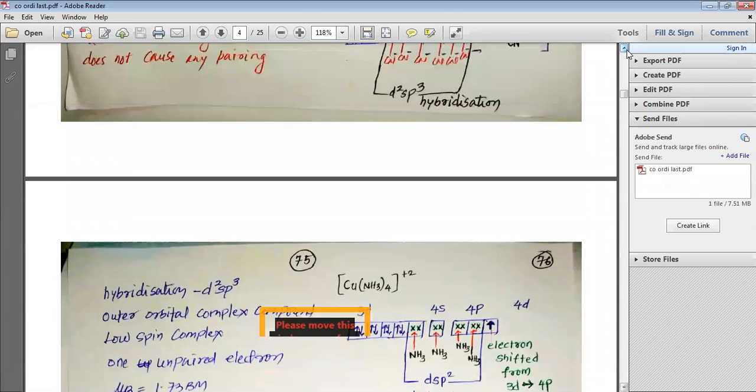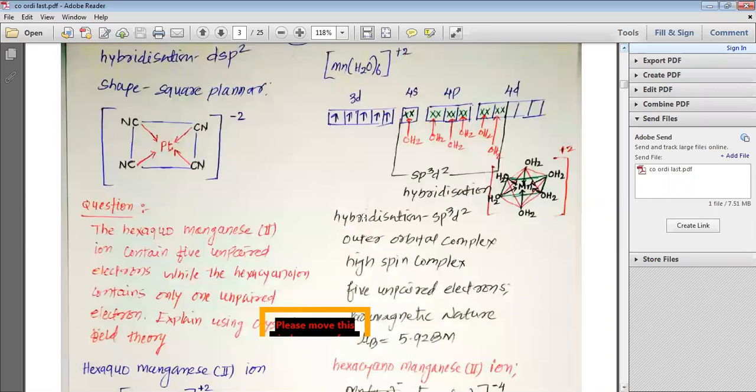Now, my dear students, if we get back to the question itself, let us look at the question once again. The hexaaquamanganese(II) ion contains 5 unpaired electrons. We have seen that the hexaaqua manganese(II) ion has got 5 unpaired electrons.